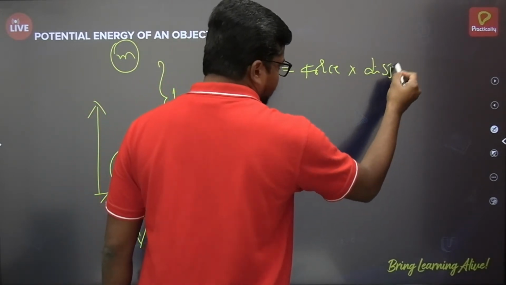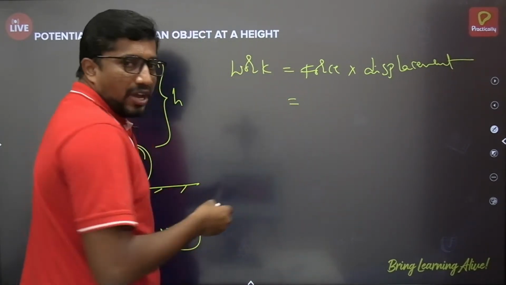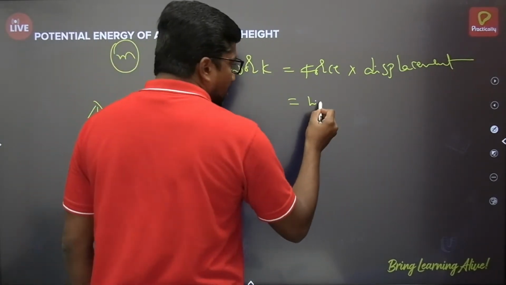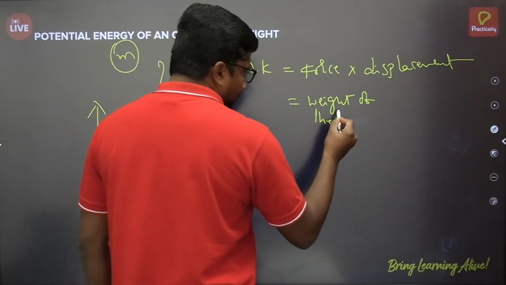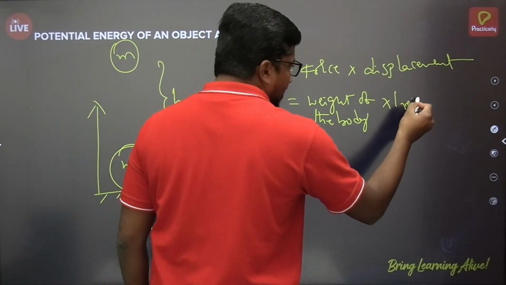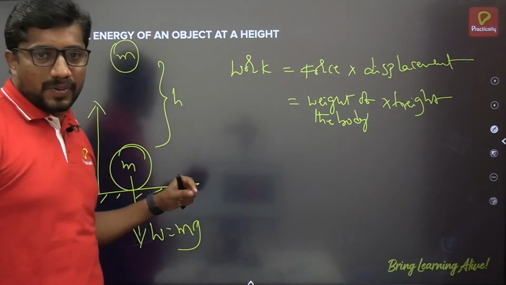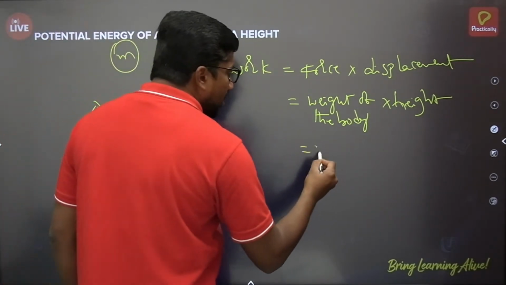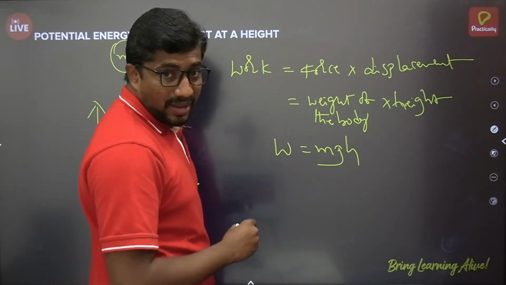The force is the weight of the body, mg, and the displacement is the height h through which the object is raised. So work is equal to mgh.